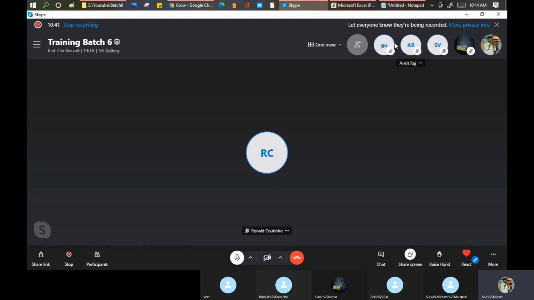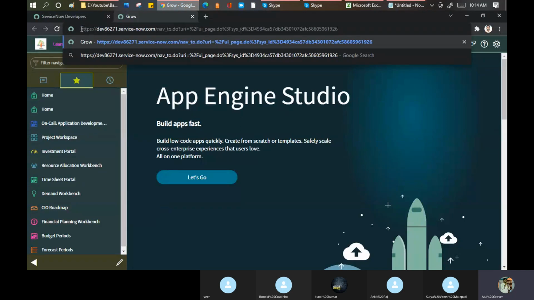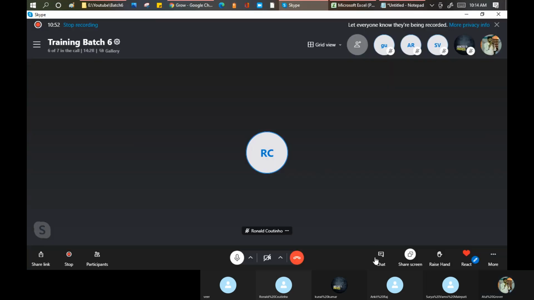Then you have to do the user creation in my instance. So my instance link is here. Let me give everyone this instance link, so going forward, you can use this instance.